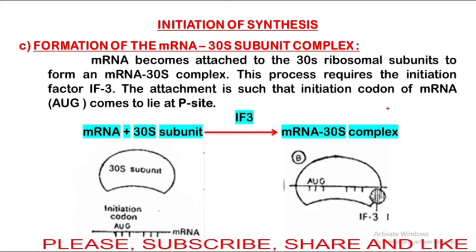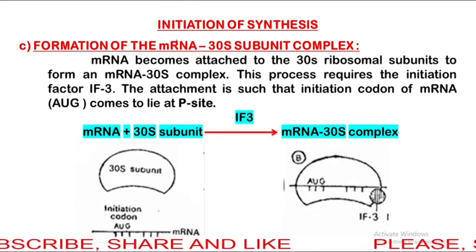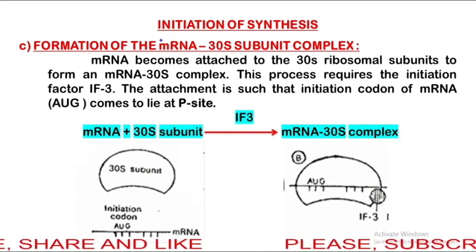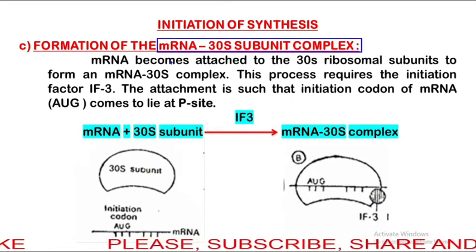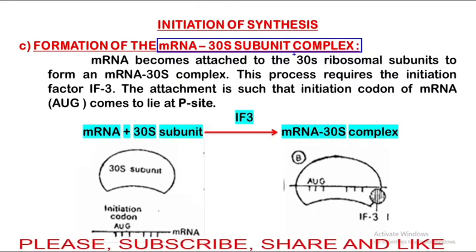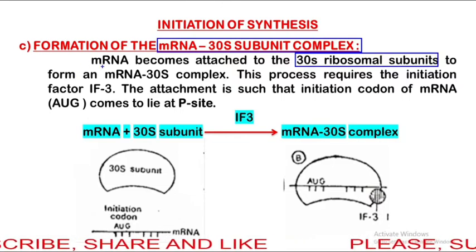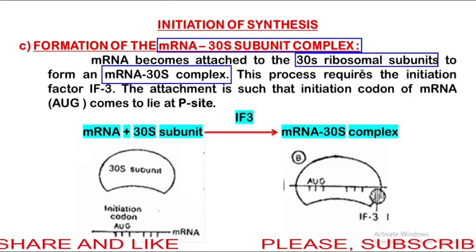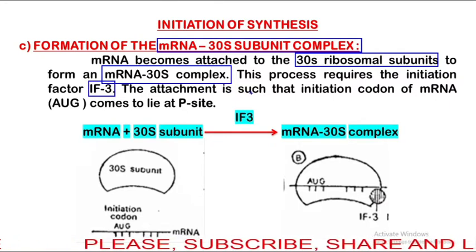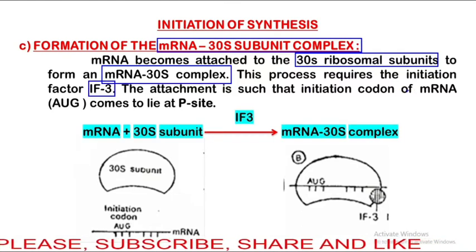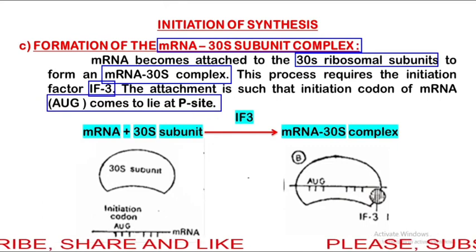Next is the initiation of synthesis. First, formation of the mRNA 30S subunit complex. mRNA becomes attached to 30S ribosomal subunits to form an mRNA 30S complex. This process requires initiation factor IF3. Attachment is such that the initiation codon of mRNA, AUG, comes to lie at the P site.